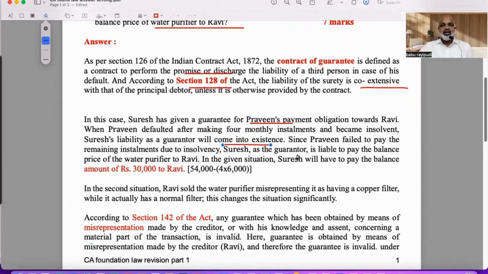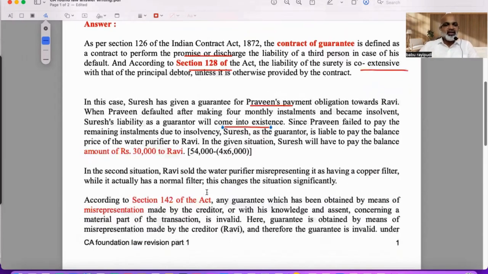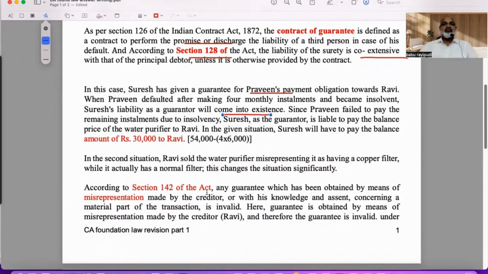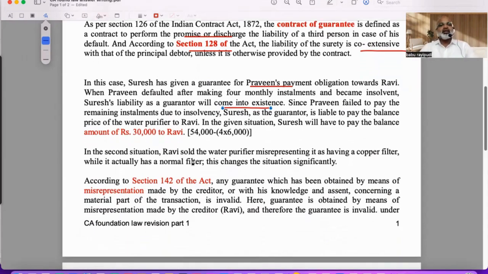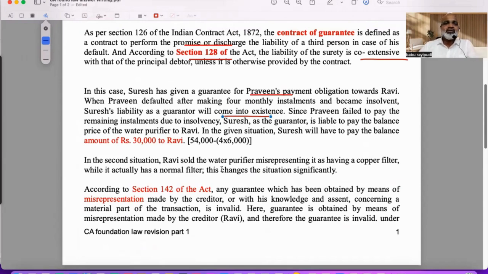Now, Suresh will have to pay the balance amount, so 54,000 minus the amount already paid. In the second situation, so the first question I gave an answer. In this kind of question, give a concept, then apply it. Otherwise, you can also do Section 128. First explain Section 126, then the first case, then Section 128, then the second case. That is also fine. Otherwise, explain the total concept.